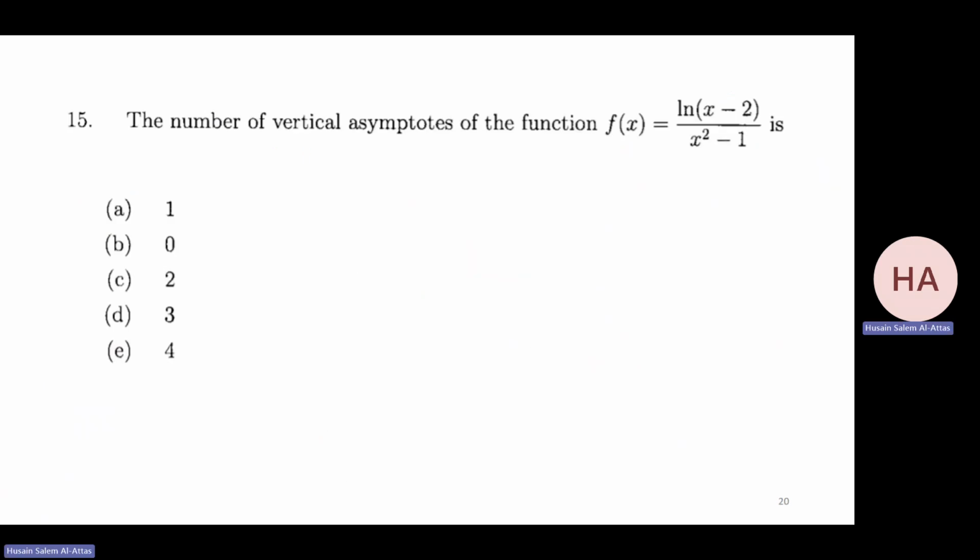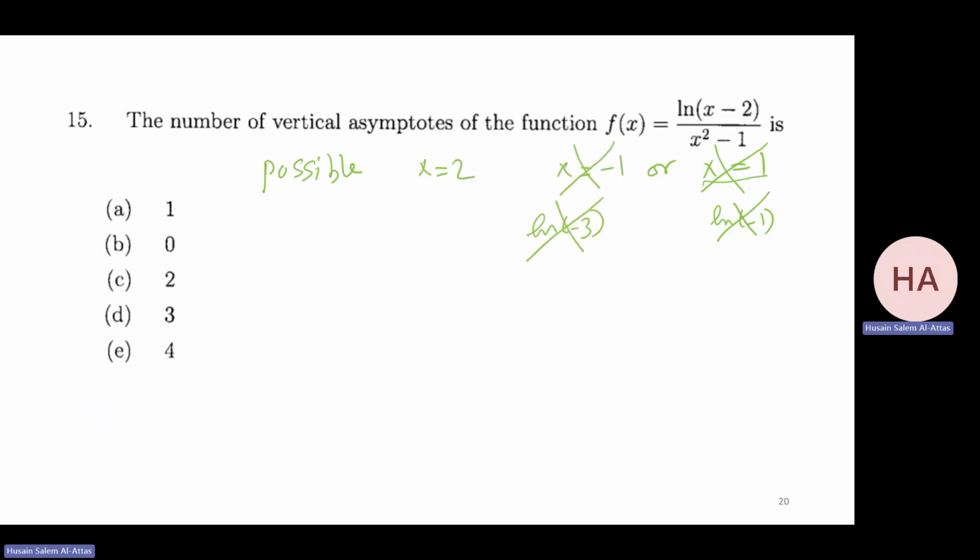Now, more about the ln. I need the possible ones: the arguments of the ln, and the zeros of the denominator, I mean, and check. Now, if x equals 1, I have ln of -1, undefined. So I have a problem. This is not a vertical asymptote. Also -1 gives -3, so this is undefined.